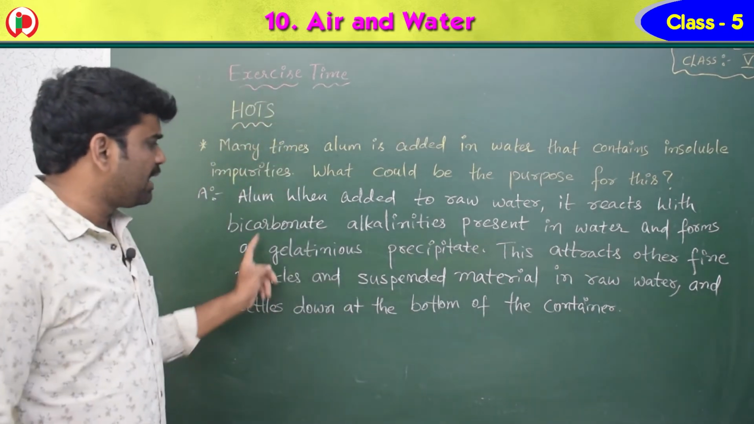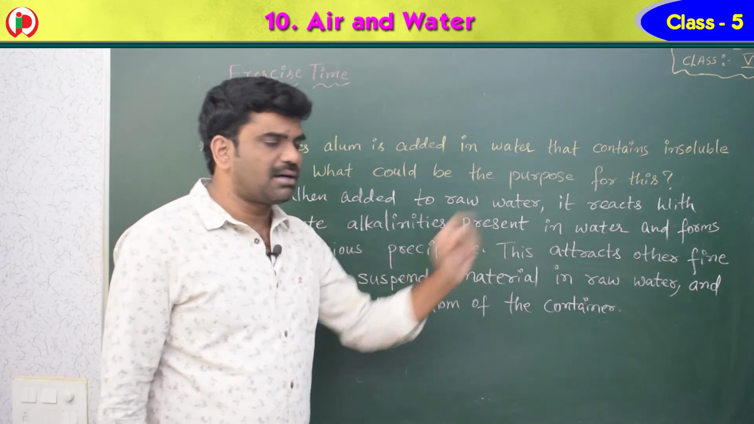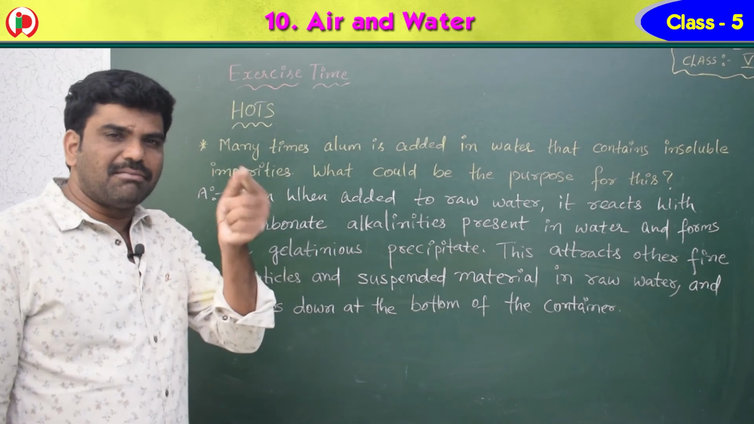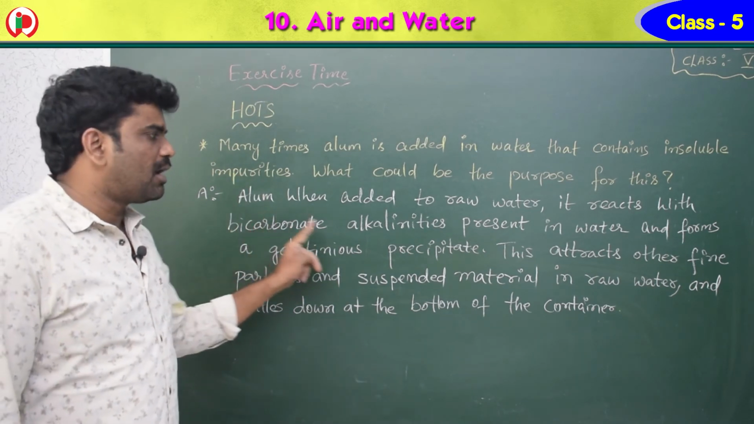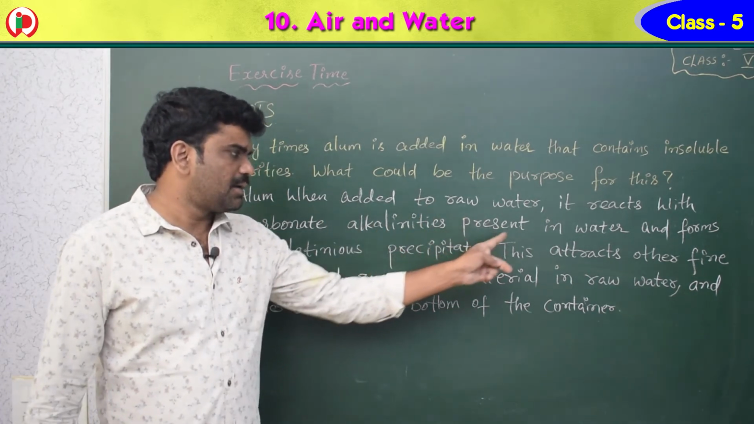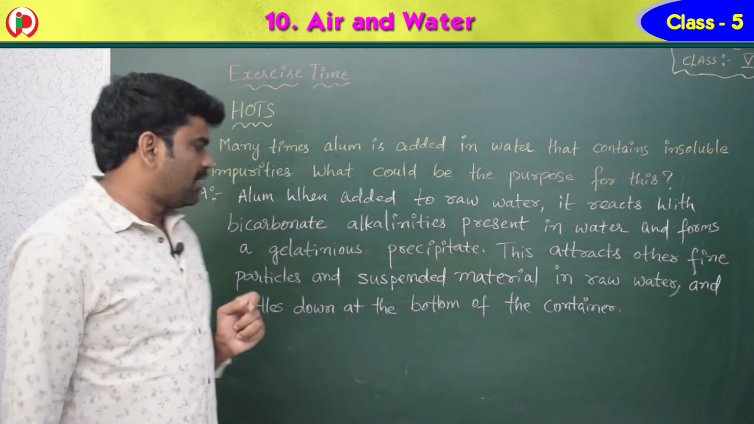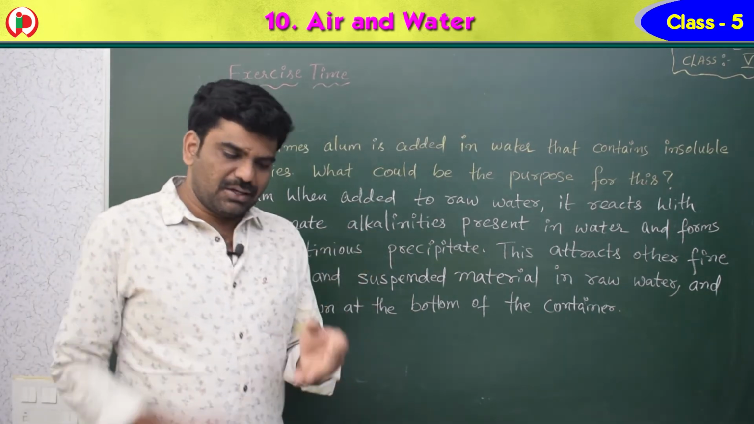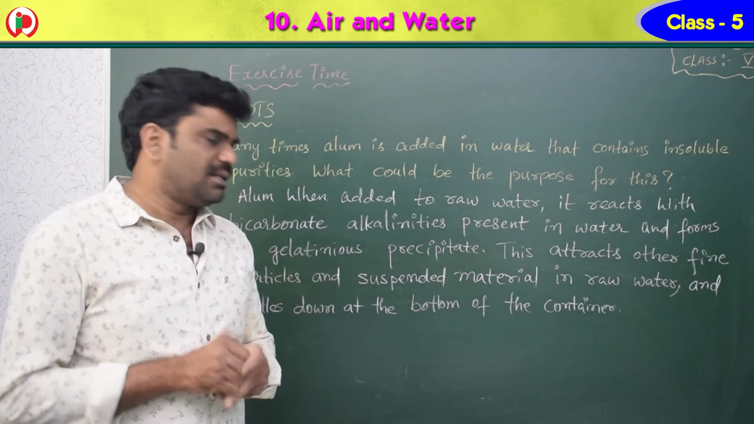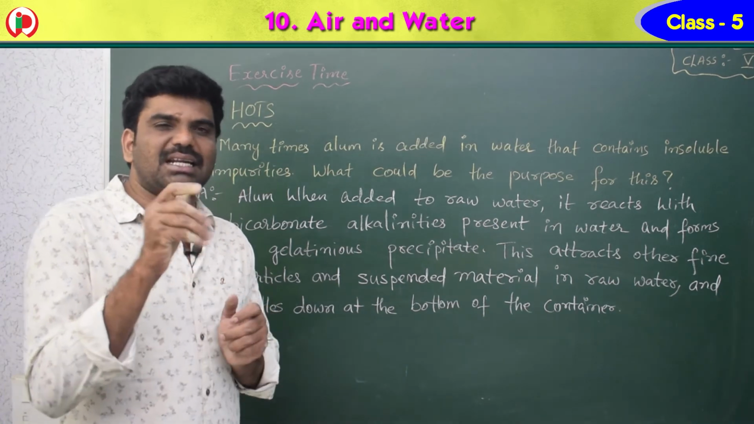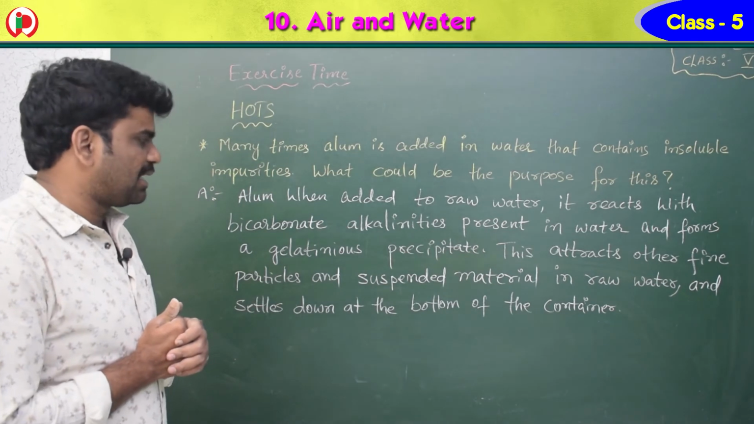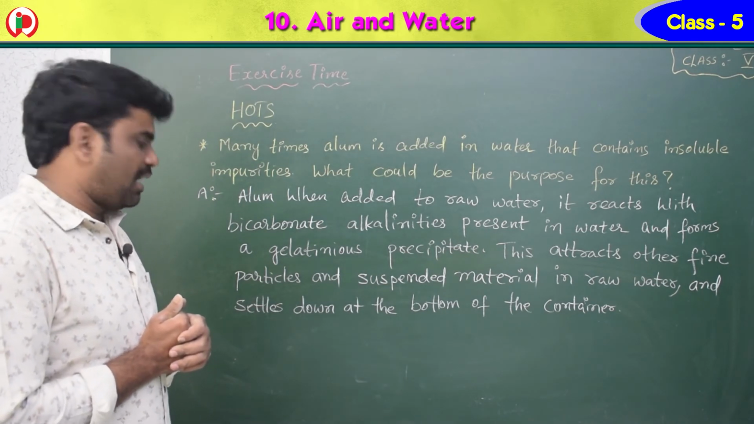It reacts with bicarbonate alkalinities present in the water. So the alum, when it is mixed with raw water, reacts with bicarbonate alkalinities present in water and forms a gelatinous, sticky precipitate. This attracts other fine particles and suspended material in raw water.